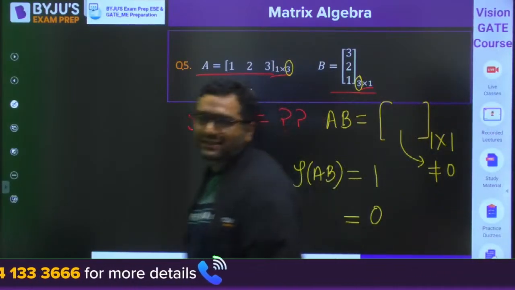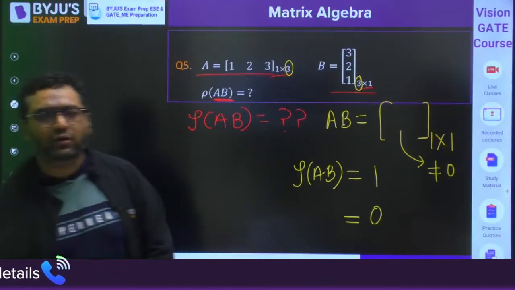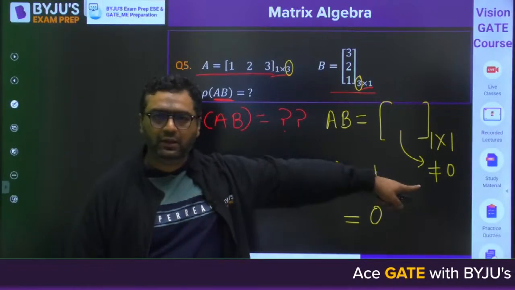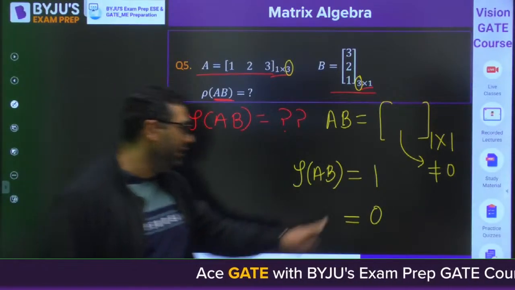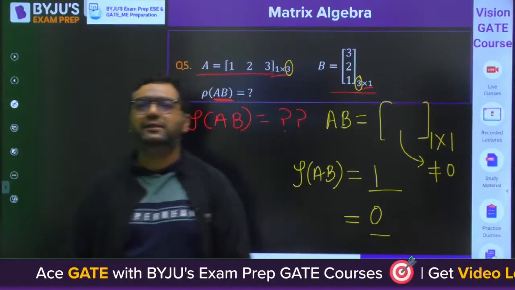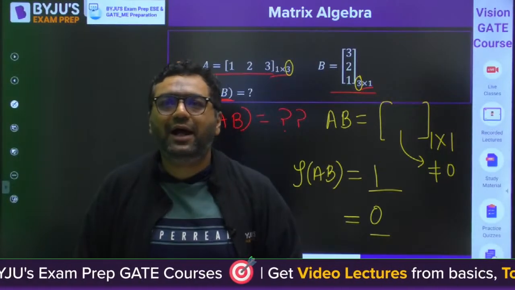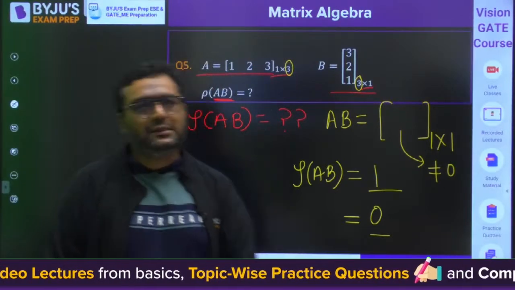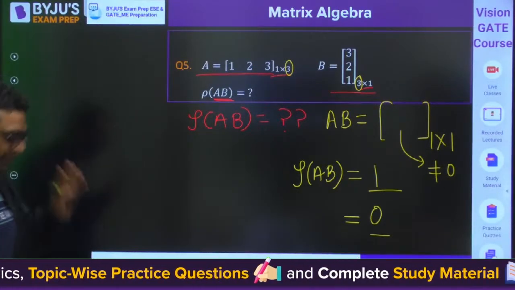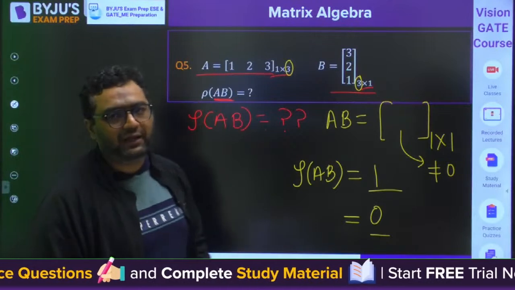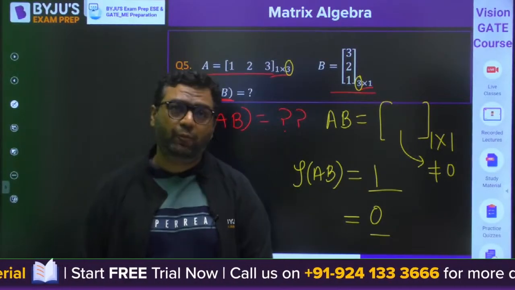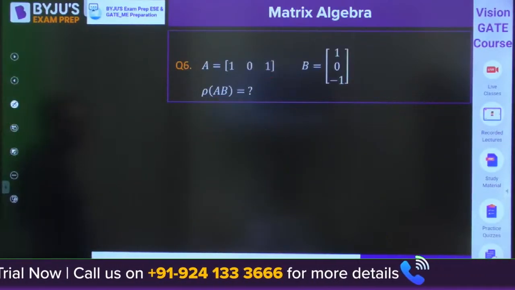So likewise, as we have seen, the product of a row and a column matrix will become 1 cross 1. So my dear, that is why the rank can be either 1 or 0. Mind this thing. Everybody got it? Yes, Prakash Khan, Satyabrata, I feel everybody got it. This is the beautiful point I want to tell you. These all are the properties of the rank of a matrix, and many questions have been asked in previous years from these properties. So this is one of the properties.